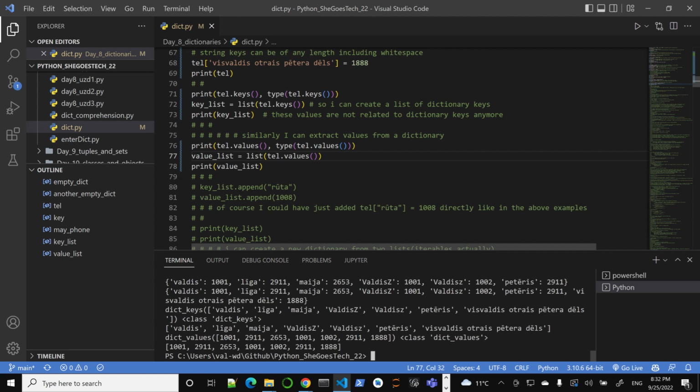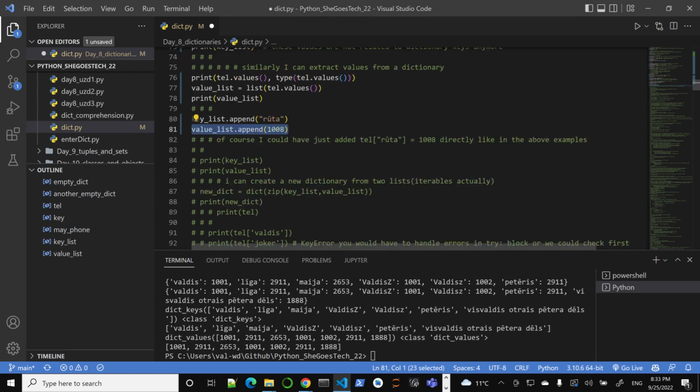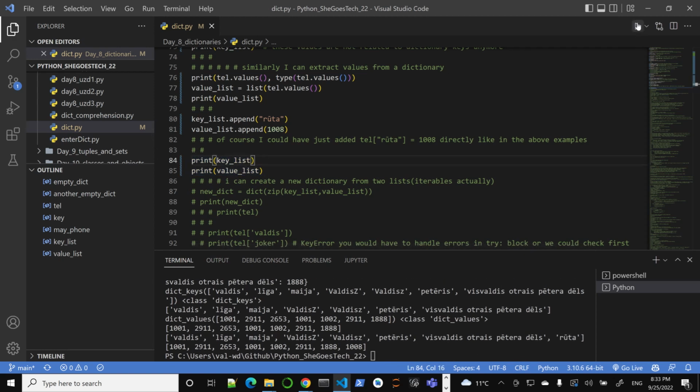However, I'll do some tricks. We sort of deconstructed our dictionary into two lists. I'll add Ruta, and I'll add a value for her. But of course, for now they are not together. I could, of course, have done this directly, Ruta 1018, like I did before, but in this case I have two lists, two value pairs. And why am I doing this? Because I want to show you something interesting.